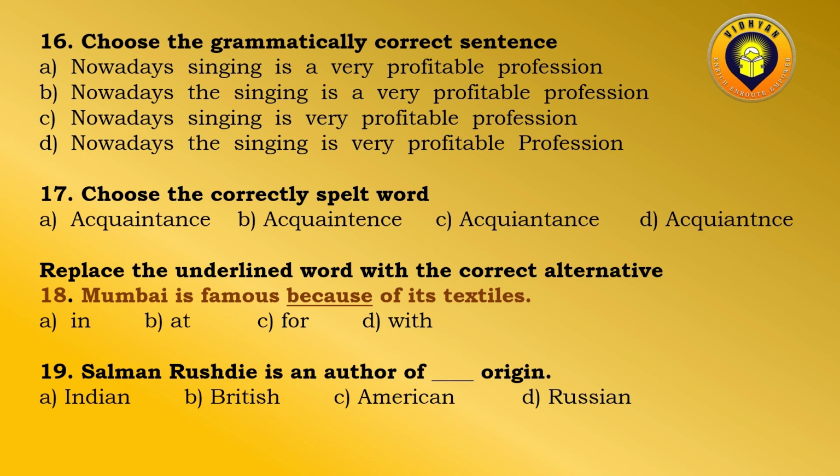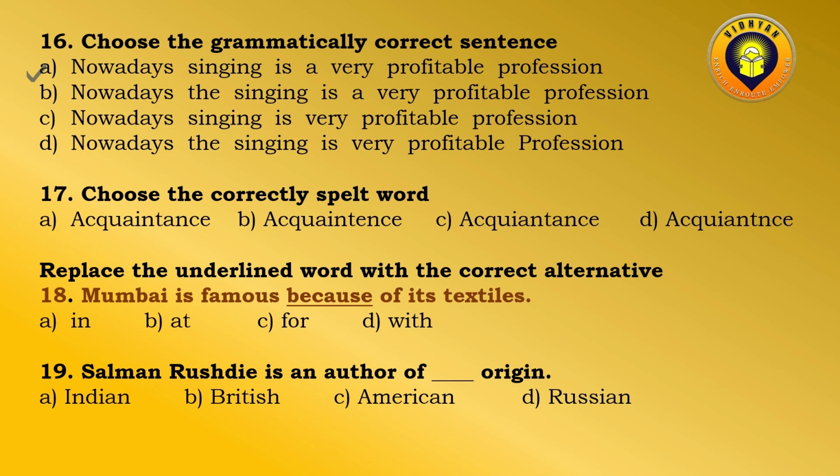Nowadays, the singing is very profitable profession, which is totally incorrect, because you cannot use a capital letter at the end of a sentence, that also without any name. So the last option is definitely totally wrong. So only the first one is the grammatically correct answer. Nowadays, singing is a very profitable profession.